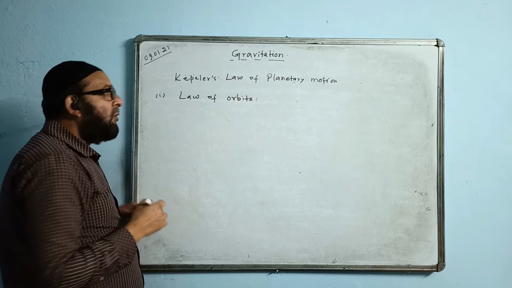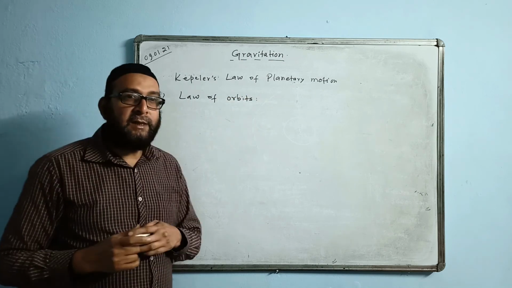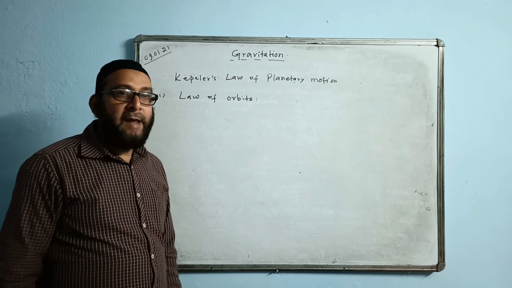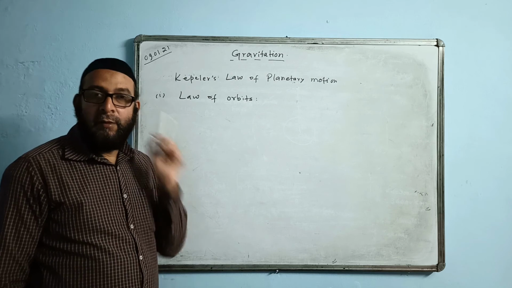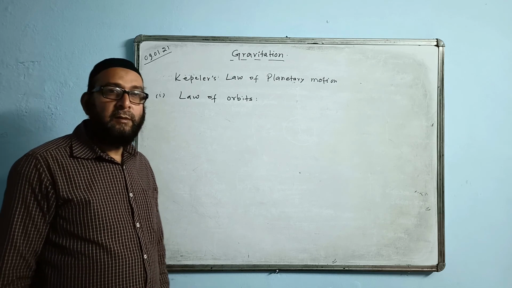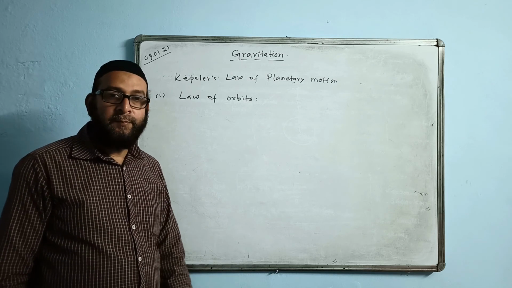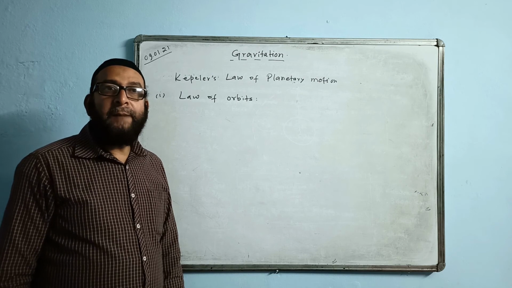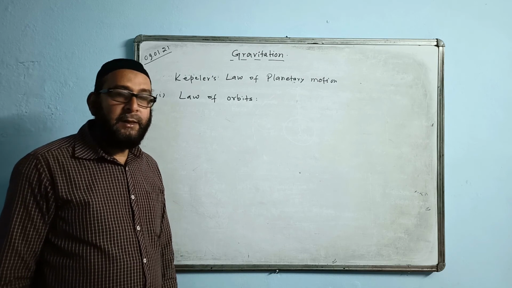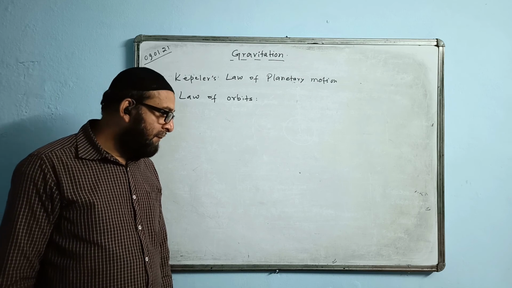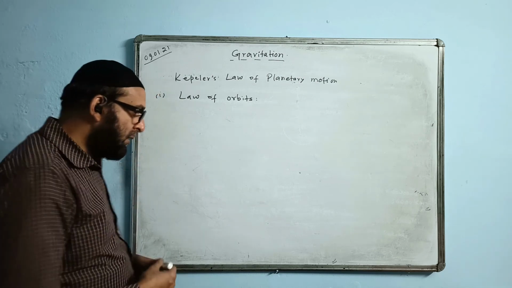Let me tell you what the law of orbits is. The law of orbits states that the planets revolve around the sun in an elliptical orbit. That is law number 1.